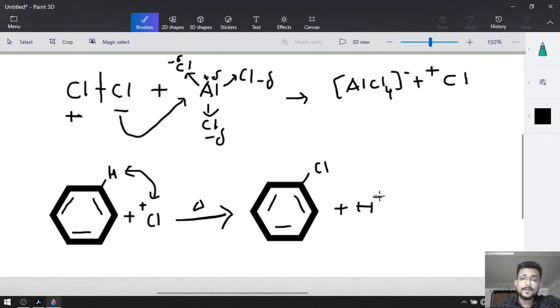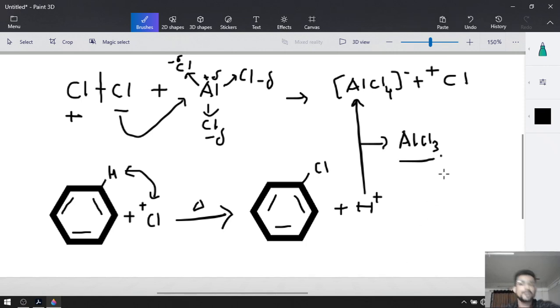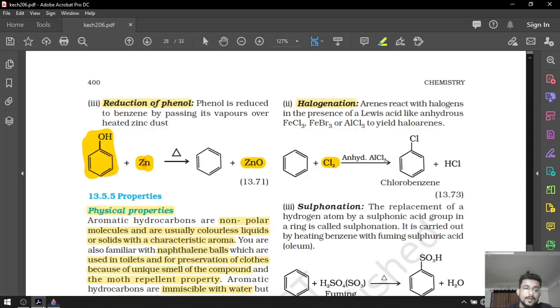Now this H plus is going to react with AlCl4 minus, and it will provide us our AlCl3 again. That means AlCl3 is the catalyst over here, and H and Cl minus will give us HCl. So HCl will be our byproduct. If we are doing bromination, HBr will be our byproduct. Okay, look at over here.